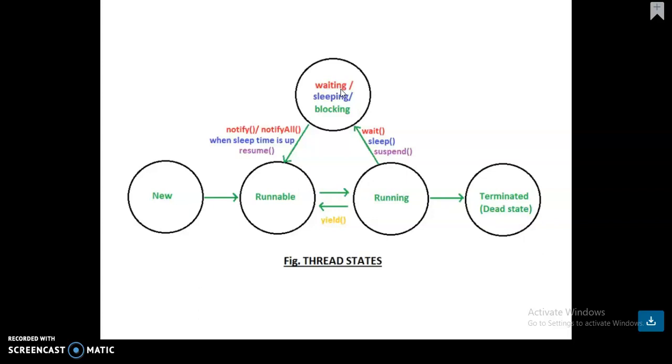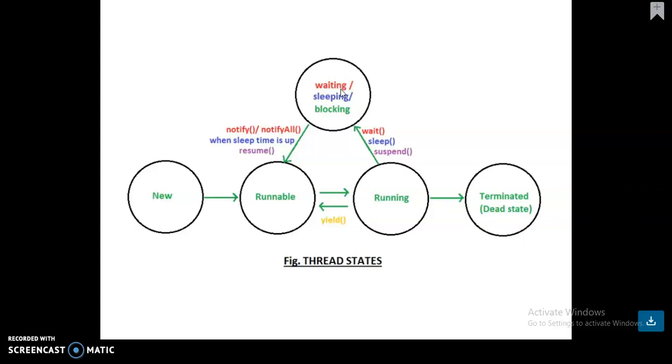When will the thread be in the blocked state? Whether the sleep method is called, suspend method is called, or wait method is called. Okay. And then what is the use of the sleep method? A thread being executed can invoke the sleep method to block the thread for some time and free the CPU. This thread goes into sleep, that means the blocked state, for a specified amount of time, after which it moves to the runnable state.